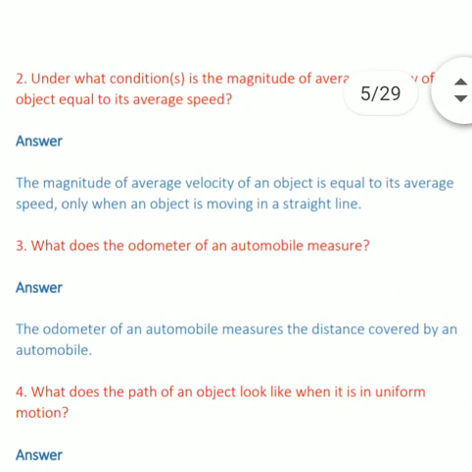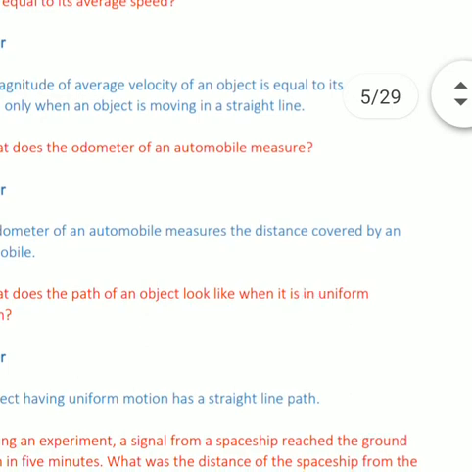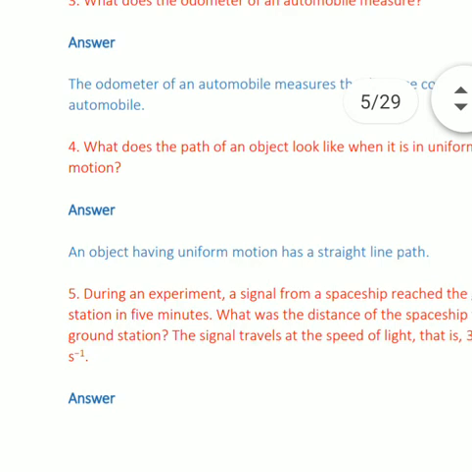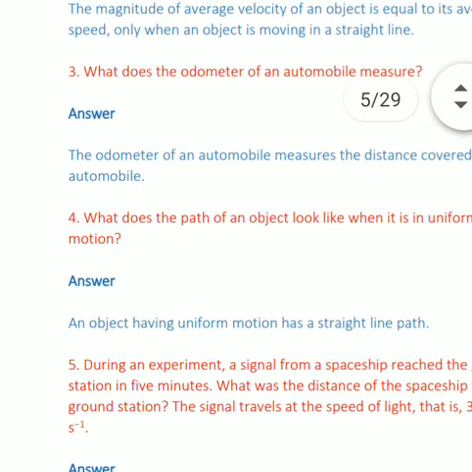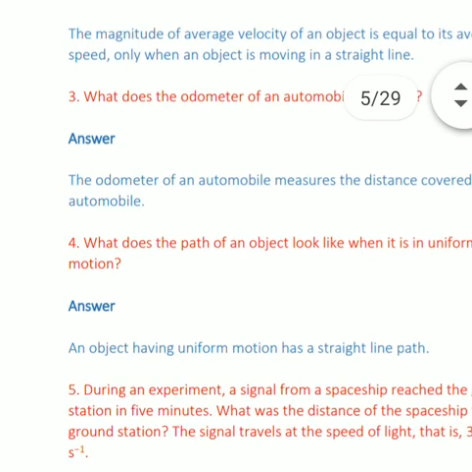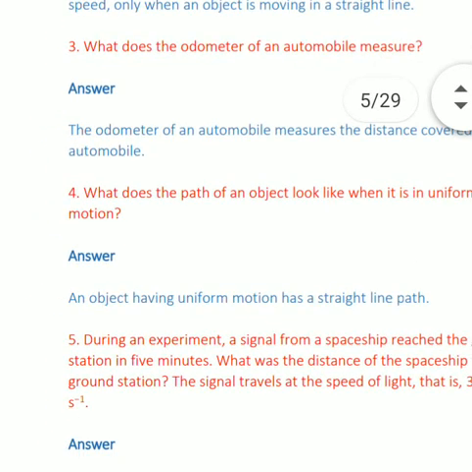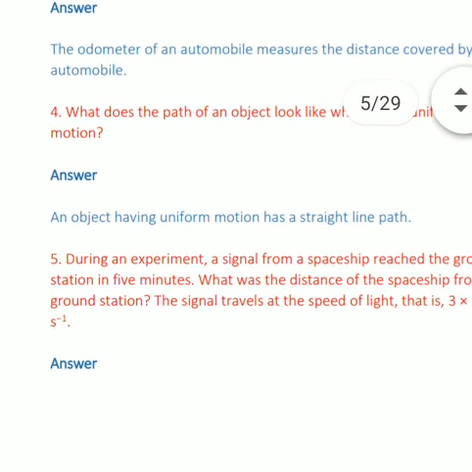Next question, under what condition is the magnitude of average velocity of the object equal to its average speed? In the previous question, we discussed that speed and velocity can be the same whenever we travel in a straight path or a straight line. So the answer of this question should be the same. The magnitude of average velocity of an object is equal to its average speed only when the object is moving in a straight line.